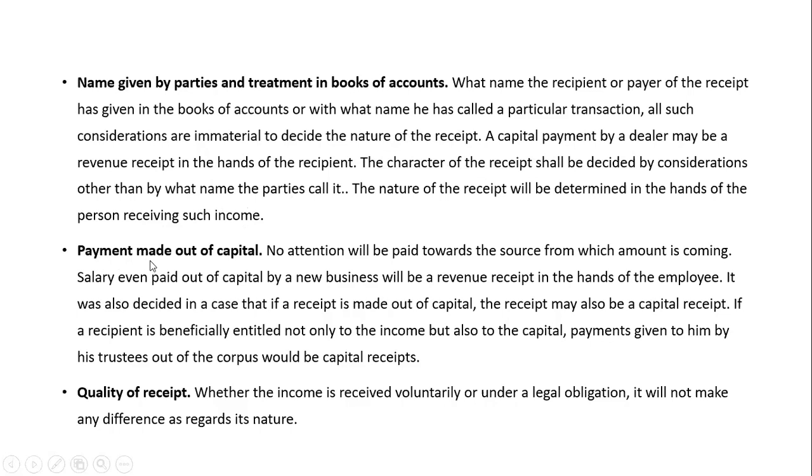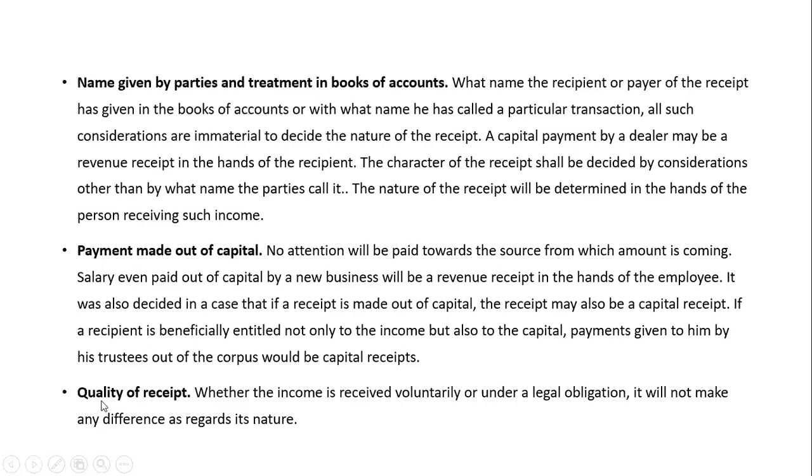Okay. Next, payment made out of capital. No attention will be paid towards the source from which the amount is coming. Salary, even if paid out of capital by a new business, will be a revenue receipt in the hands of an employee. So it was also decided in the case that if the payment is made out of capital, the receipt may still be a revenue receipt. You don't look into whatever is written. Earlier also I have told you, for example, you have paid a salary to your employee out of capital. It will be a revenue receipt in the hands of the employee. Okay. These are the earlier cases that have happened.